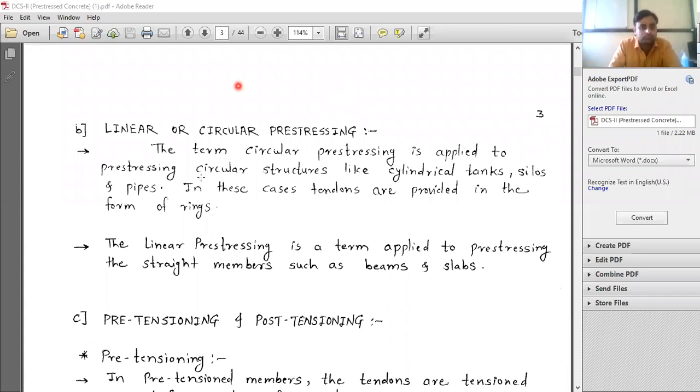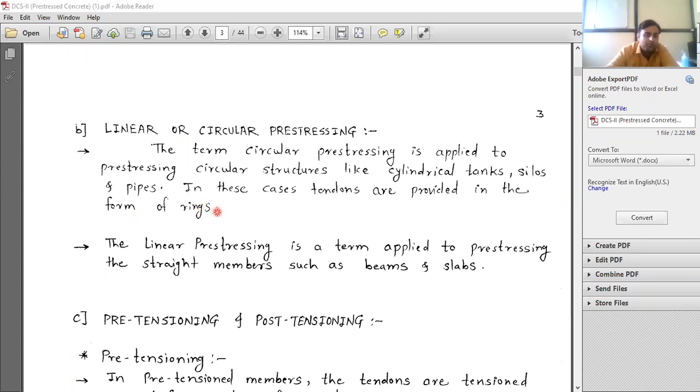Okay, so linear or circular pre-stressing, as you know by the name, it is clear that circular pre-stressing is applied to circular members, and linear pre-stressing is for linear members. The term circular pre-stressing is applied to circular structures, that is cylindrical tanks, silos and pipes, etc., where the tendons are provided in the form of rings.